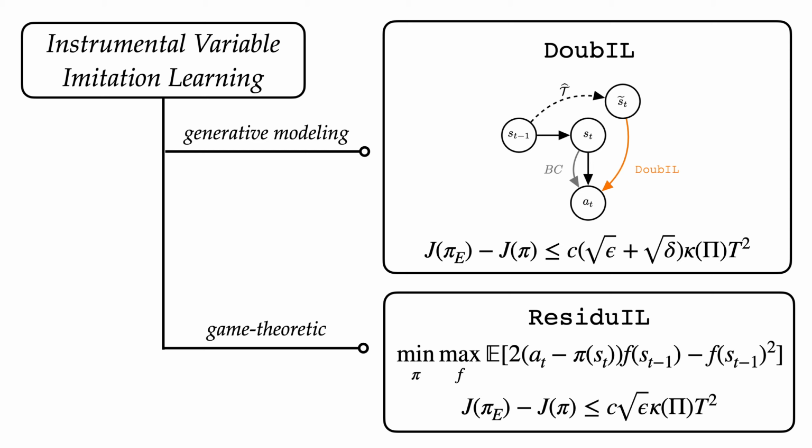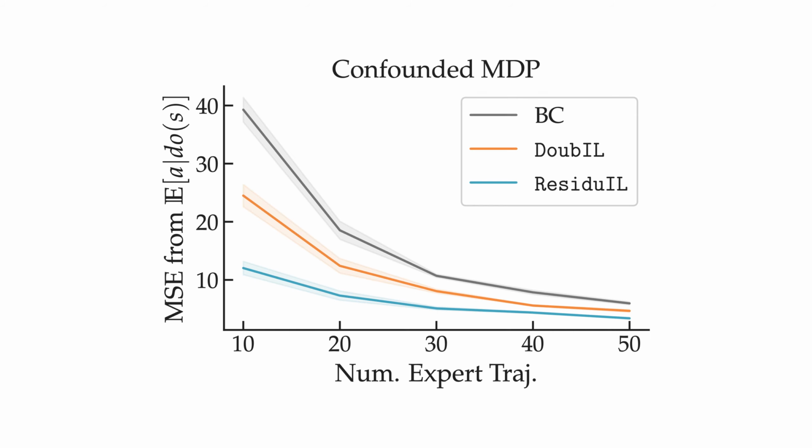Notably, behavioral cloning does not have a similar bound in the setting, so even if one was able to drive training error all the way to zero, they have no guarantee of recovering a policy of equivalent quality to that of the expert. Empirically, we find that both of our algorithms are able to significantly outperform behavioral cloning and match the intended action of the expert on a simulated lunar lander task with exogenous noise.